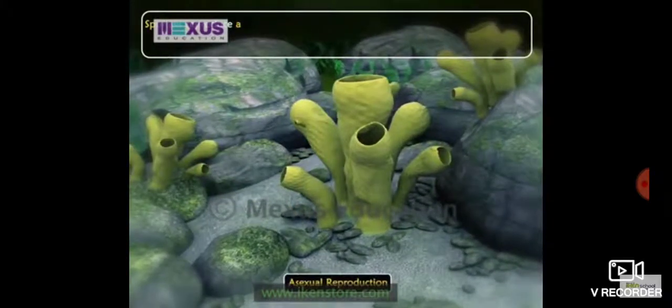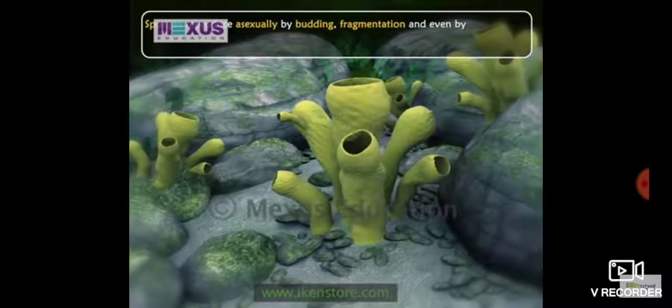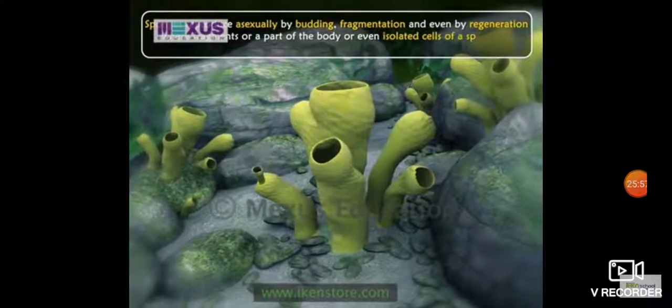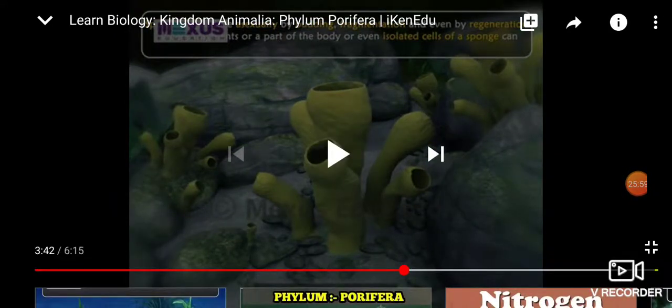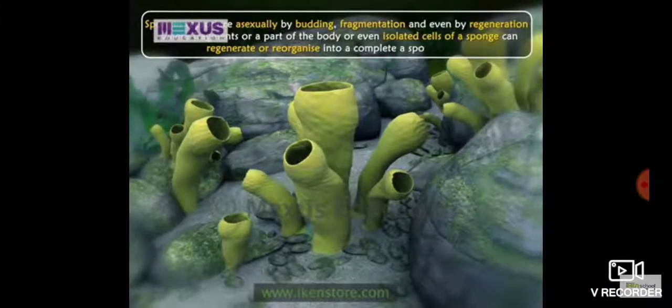Sponges reproduce asexually by budding, fragmentation, and even by regeneration, where even isolated cells of a sponge can reorganize into a complete sponge. So you saw how asexual reproduction takes place, that is with the formation of buds, or budding.